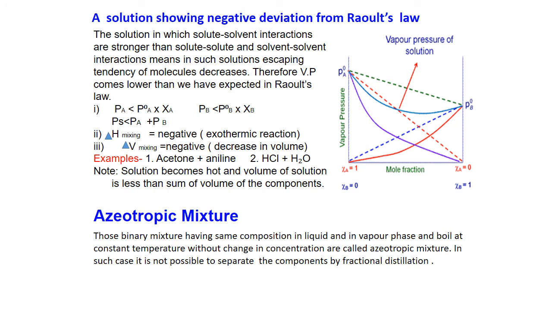Composition में कोई change नहीं आ रहा, लेकिन ये boil होते रहते हैं उसी temperature पे. So these are constant boiling mixtures, and in such cases it is not possible to separate out the components by fractional distillation. So in both cases, positive as well as negative deviation, these azeotropic mixtures are formed at a particular composition, suppose that may be 0.64, so XB will be 0.36, and then the mixture will have constant vapor pressure and constant boiling point.